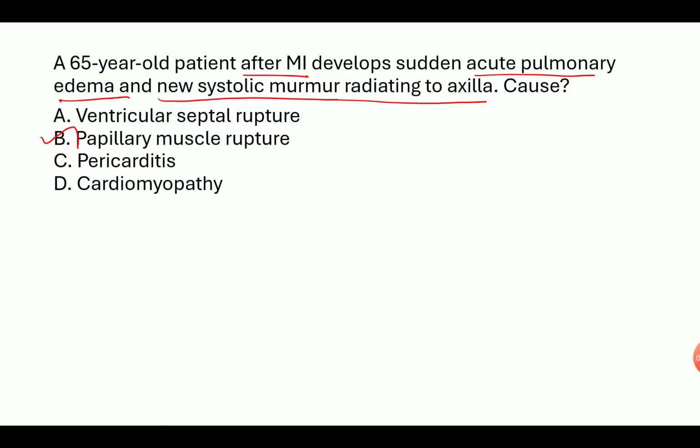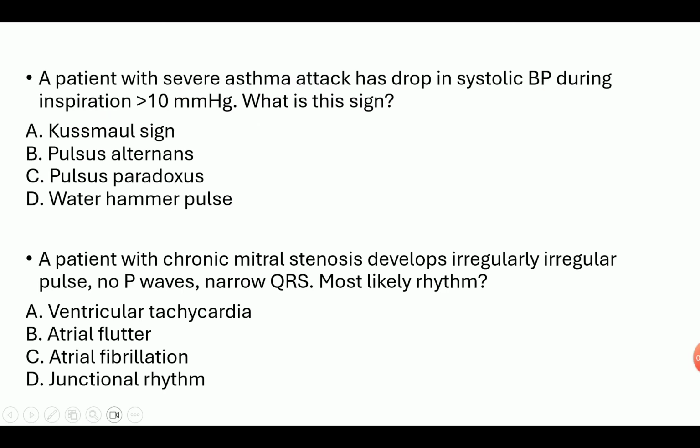It is a post-MI complication; in papillary muscle rupture, look for acute pulmonary edema and a new systolic murmur radiating to the axilla. Another very important complication after MI is atrial fibrillation.